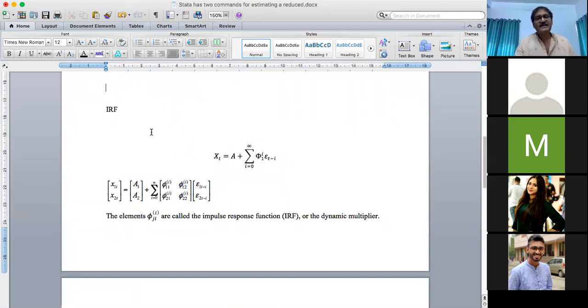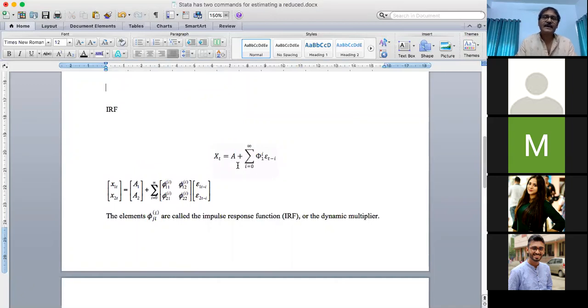The term suggests impulse response, impulse, that is, if you provide some shocks into the system on a variable. Suppose we have two variables, x1 and x2, consumption expenditure and income. So you have two equations in your system, which means you have two innovations or two error terms.